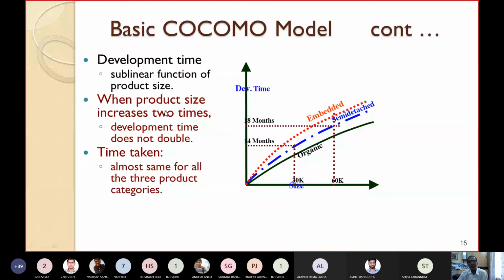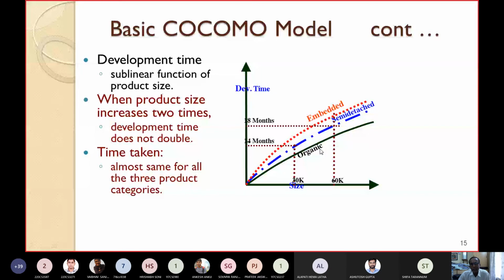When the product size increases, the development time will not increase in the same proportion. Please see, when the product size increases 2 times, the development time will not increase double. That's why it is called sublinear. So here, when the product size increases 2 times, the development time will not just be double. You can check here. The time taken is almost remaining constant or the same for all the 3 product categories.